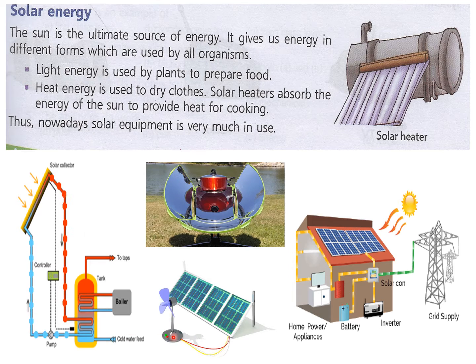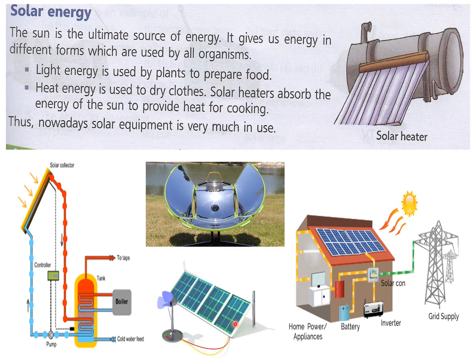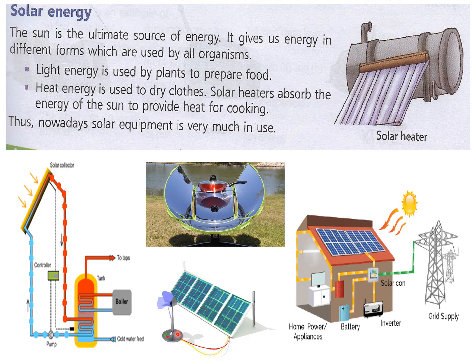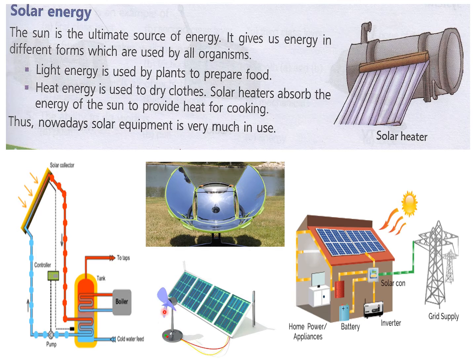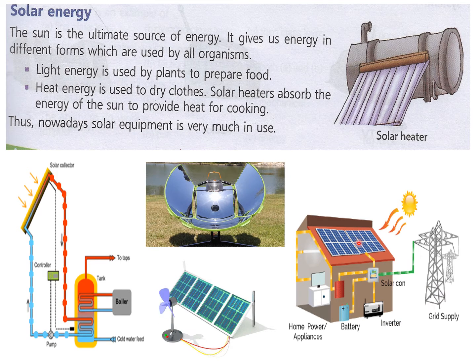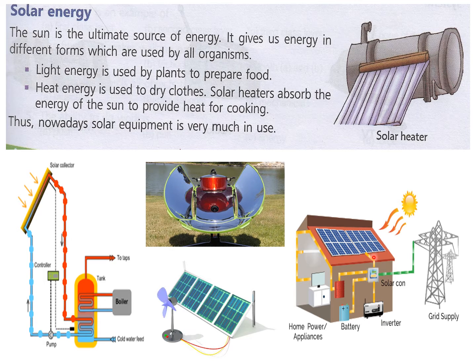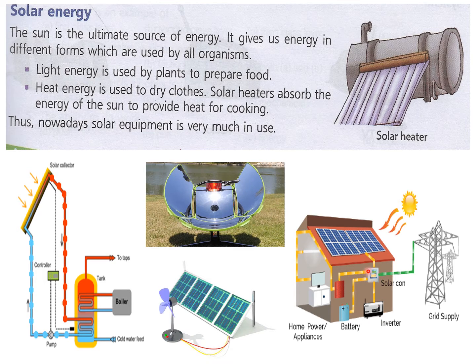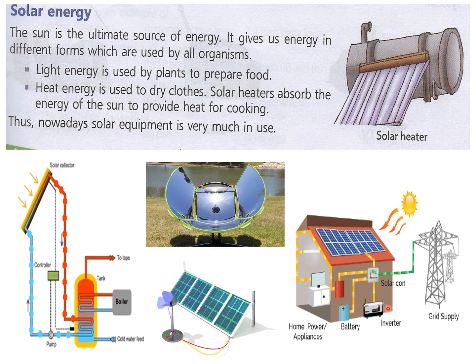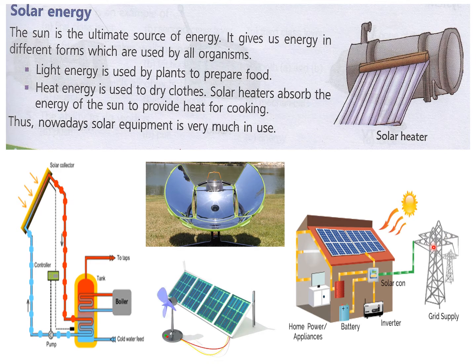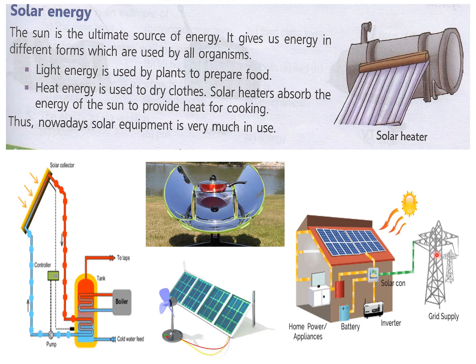Then this solar fan, you can see it is connected to the solar battery, and solar panels are getting the sun energy, and then it is passing to this fan, and this fan is working on solar energy. Then here also you can see this whole house is getting energy from the sun. Then solar energy is getting this side. The energy is being used in the house, and the extra energy is going back to the grid or the electricity board. So that way also it is very, very beneficial.